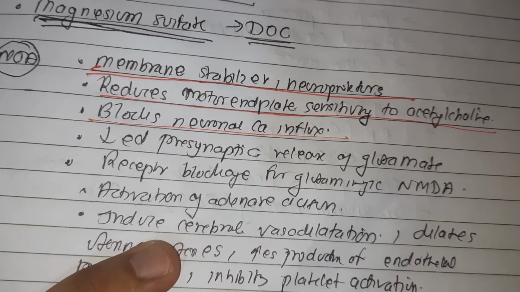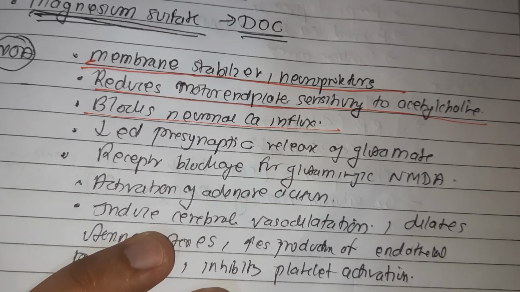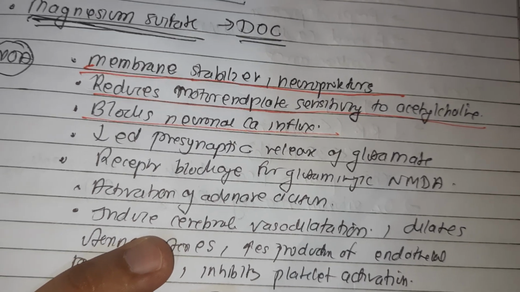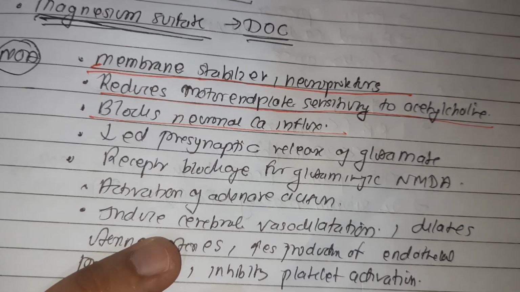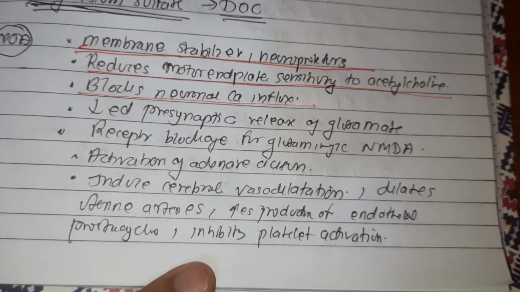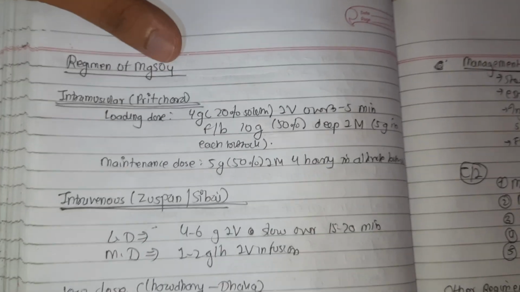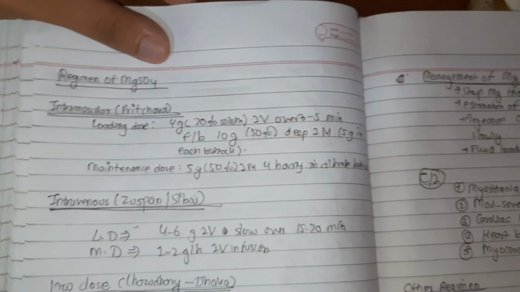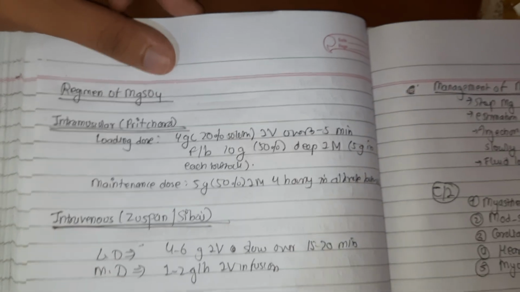It has no detrimental effect on the neonate within the therapeutic level. It has excellent results with a maternal mortality of 3%. However, it doesn't control hypertension. And there are some regimens for magnesium sulfate for the management of severe preeclampsia and eclampsia.